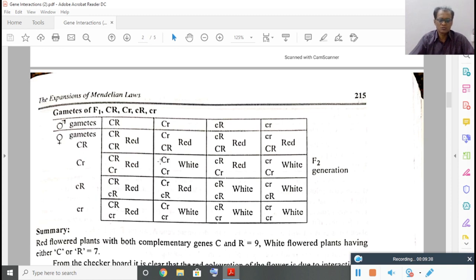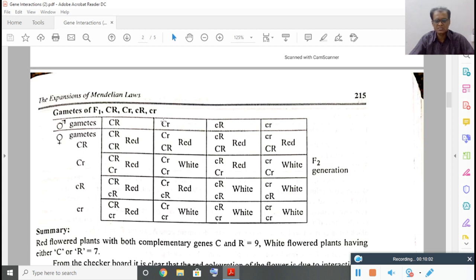So dear students, hope you understood. Complementary factor means to produce the red character, both the gene C and the gene R should be present, either in 2 number or in 1 number. So at least 1 R and 1 C, capital dominant genes present, then it will be red.